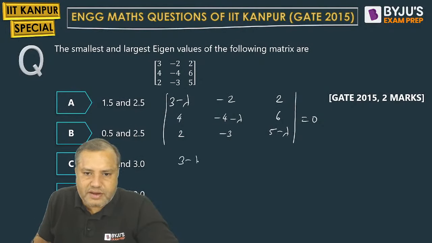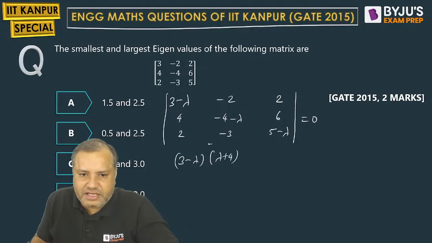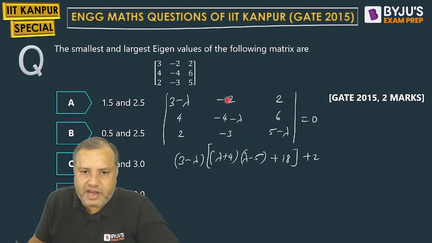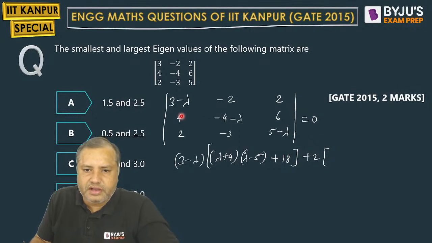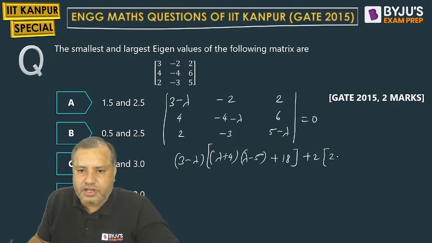So 3 minus lambda, lambda plus 4, that minus sign is being multiplied in this. Minus plus 6 3s are 18. Minus of minus 2. What we will get? 4 5s are 20. And 4 into minus lambda, minus 4 lambda.